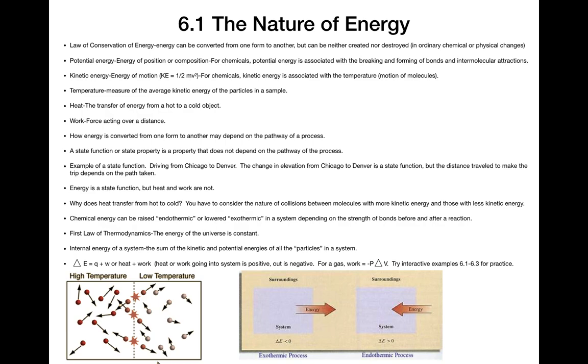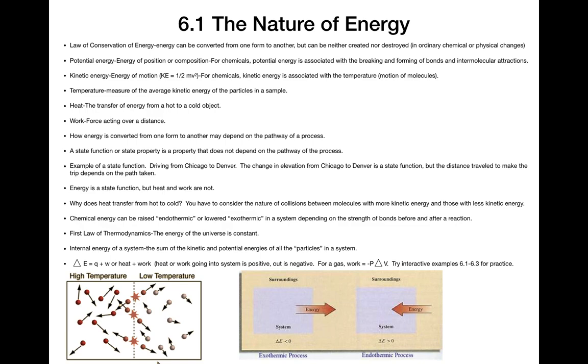When heat is flowing into the system, we say Q is positive, and if heat is flowing out of the system, it's negative. If a system is doing work, then it's losing energy, so W would be negative. If a system is gaining, having work done on it, then W would be positive. So it's important to add Q plus W algebraically, keeping track of whether they are negative and positive.